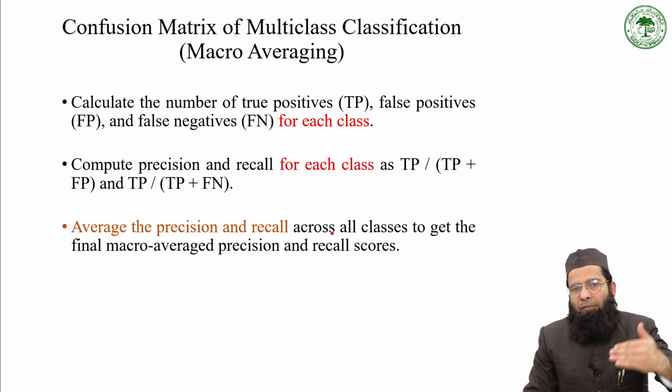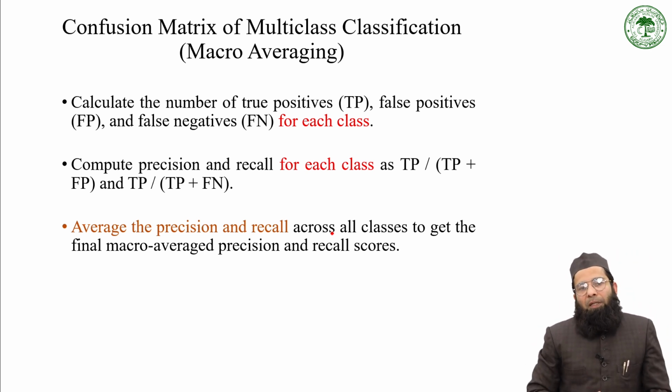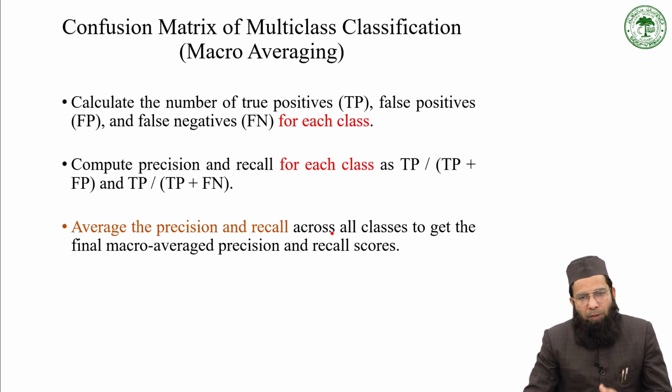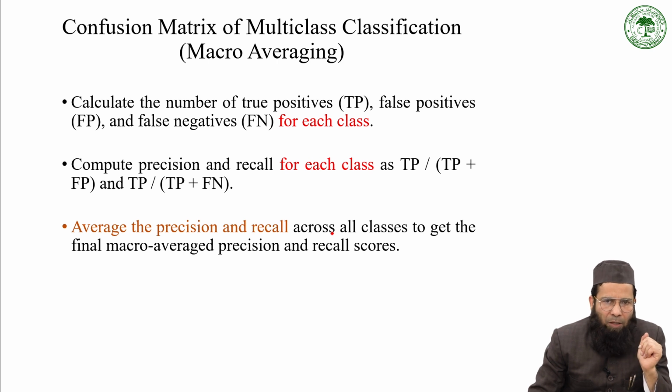Now there are different ways to find the value of precision and recall. So we follow different types of mechanisms through which we can calculate average precision and recall. The first that we'll discuss is macro averaging.